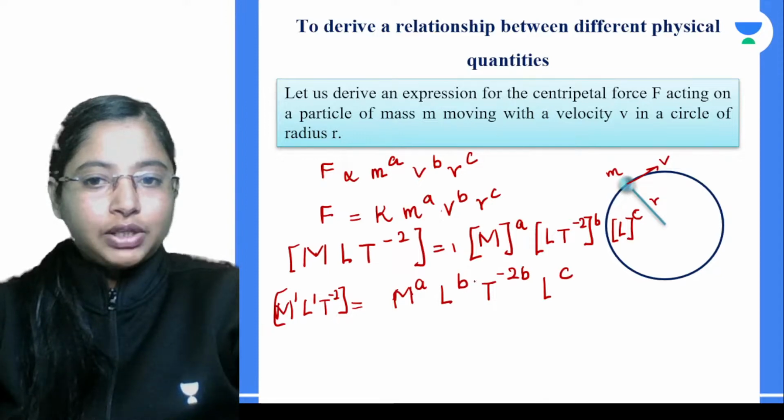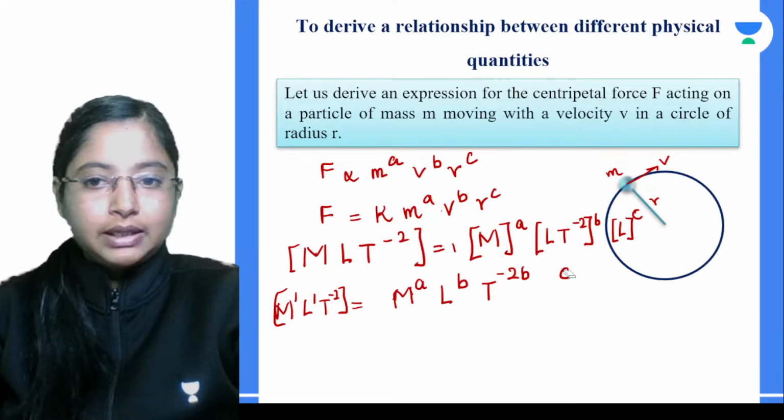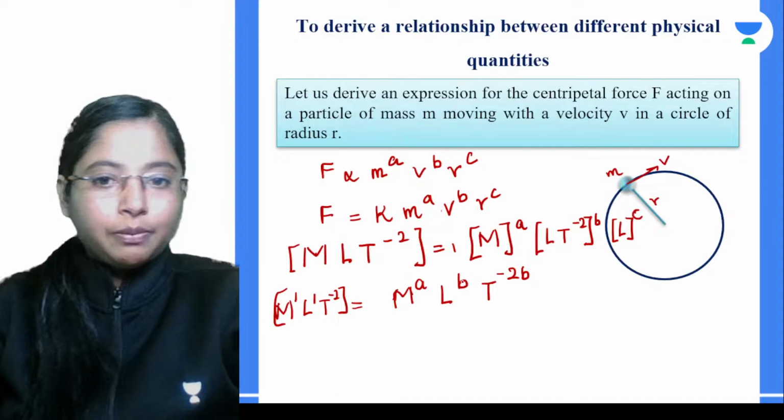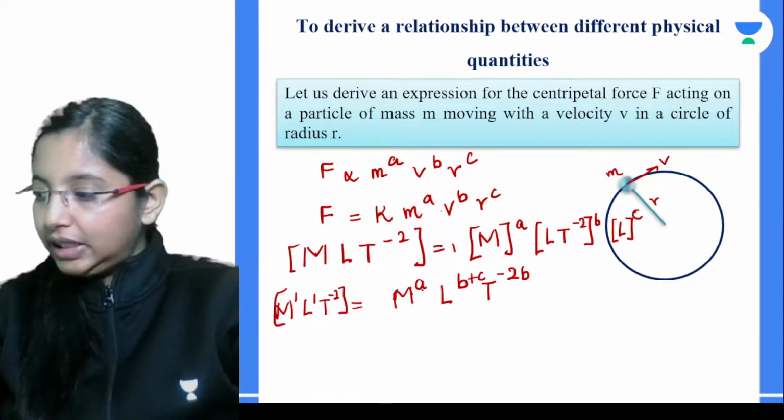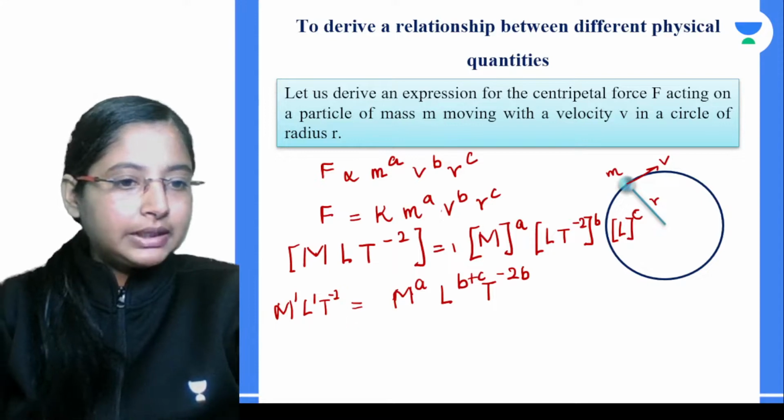So obviously these two quantities are similar, so instead of writing L to the power b and c separately, we can write it as L to the power of b plus c. Now what we see in this case is that on both sides the base terms are the same, so we can equate the power terms.